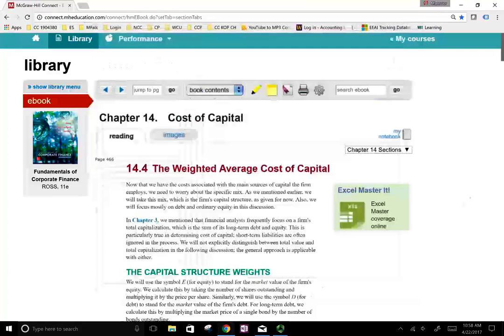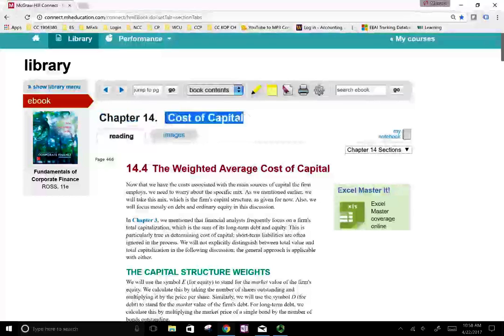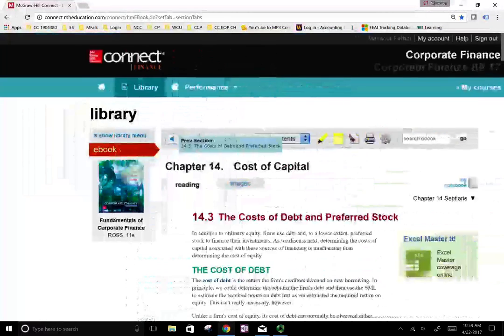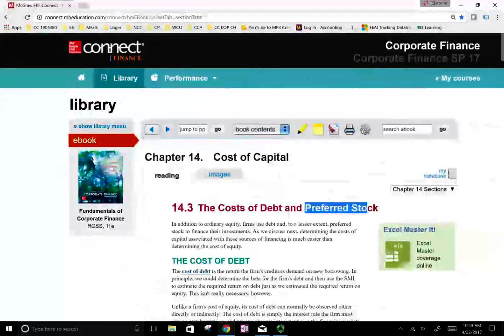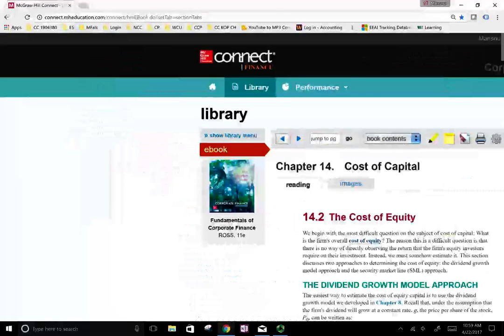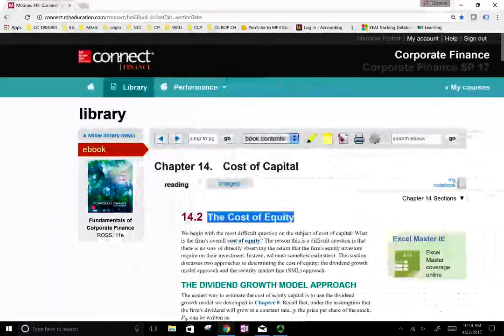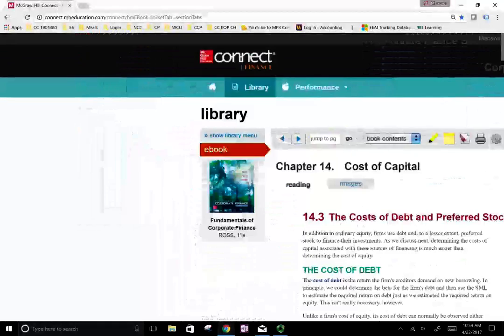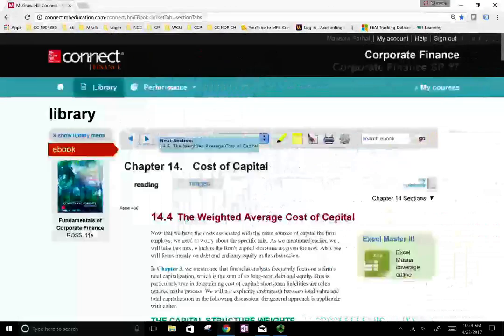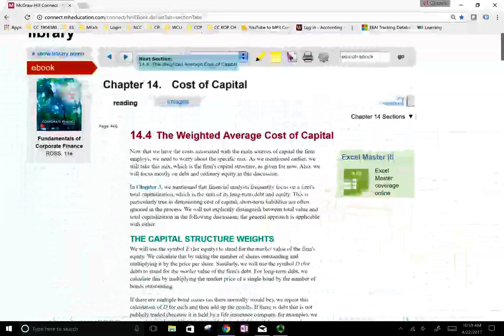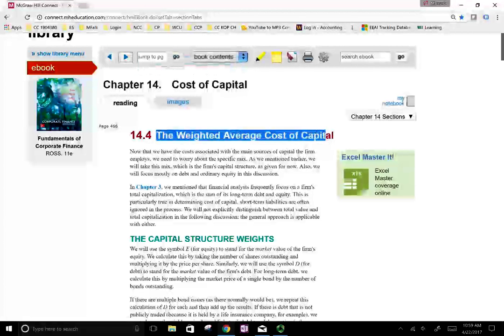Hello and welcome to this session in which we are going to be working in chapter 14, and specifically we're discussing the cost of capital. Now in this chapter we learn about the cost of the debt, the cost of the preferred stock, and we also learn about the cost of equity, which is the cost of common stock. So in this session, we're going to take everything that we learn and look at the weighted average cost of capital.